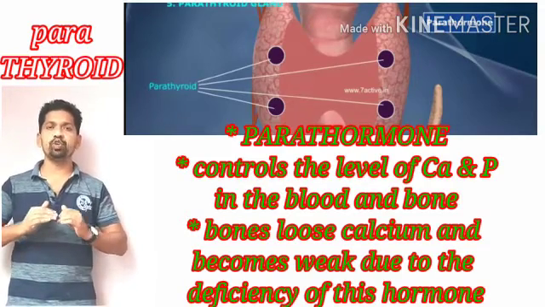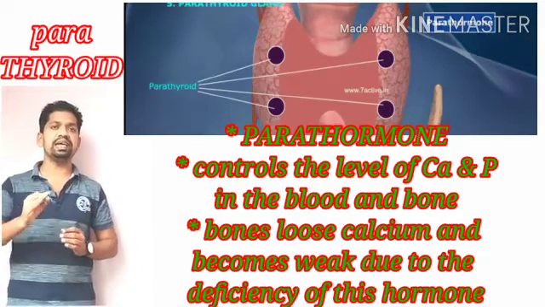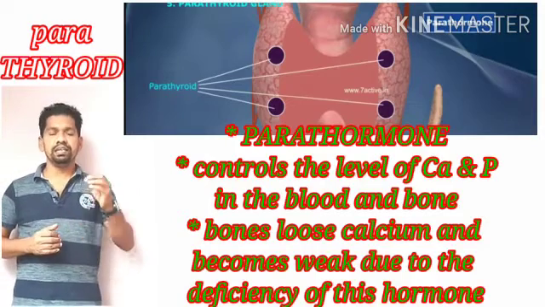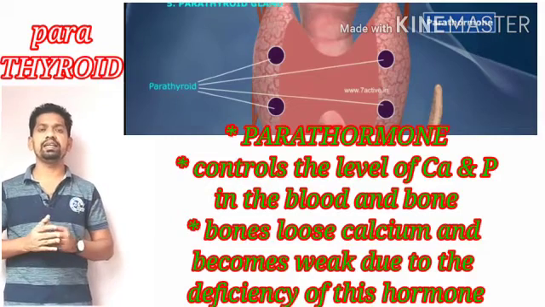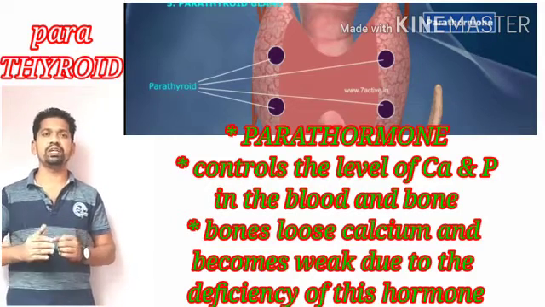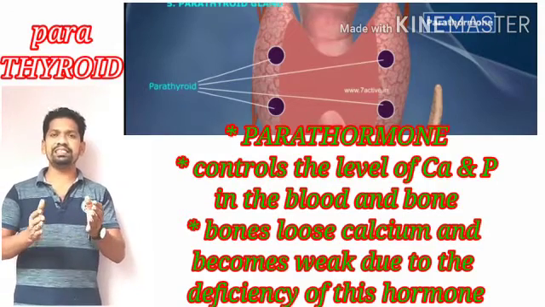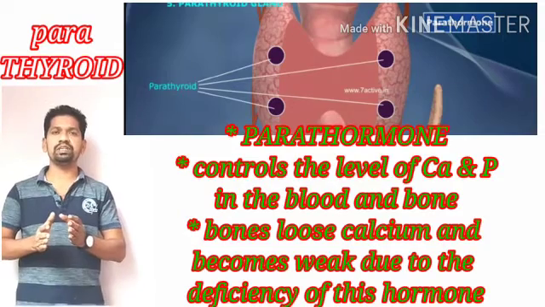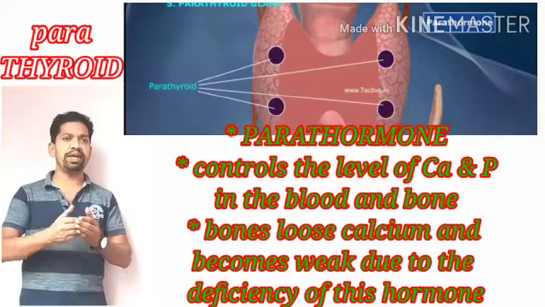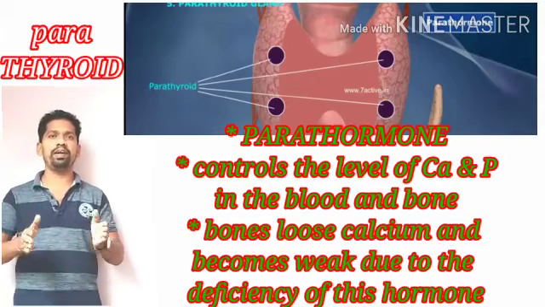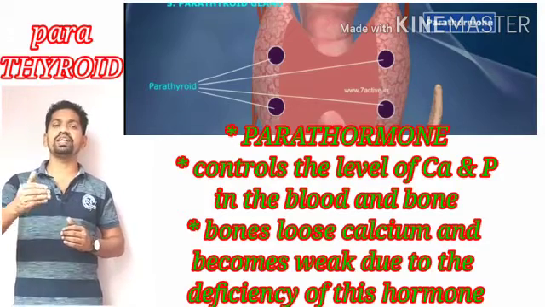Parathormone is very important to regulate the calcium and phosphorus levels in bones as well as in blood. If a person doesn't have a sufficient amount of parathormone in the body, the bones lose calcium and become very weak. So to maintain the stiffness in teeth and bones, the body requires a sufficient amount of calcium and phosphorus. Now calcium and phosphorus levels are controlled by the important hormone known as parathormone, produced by the parathyroid glands.